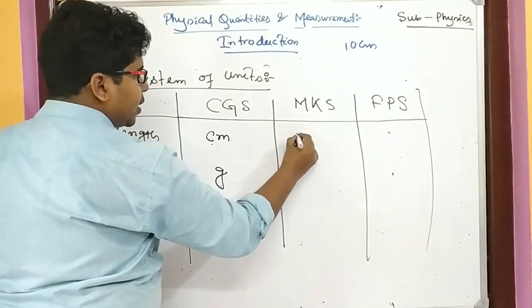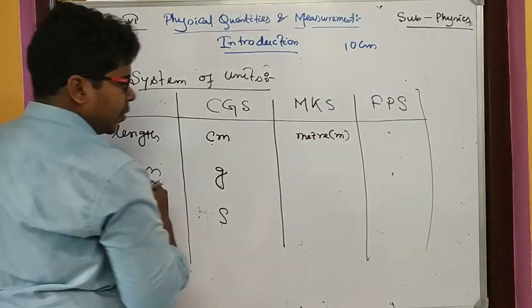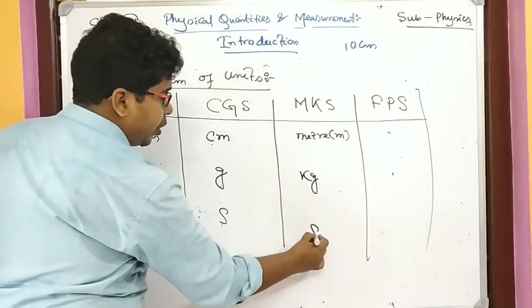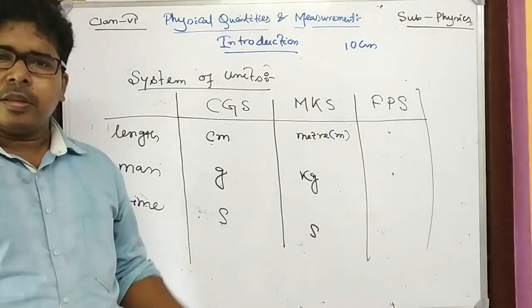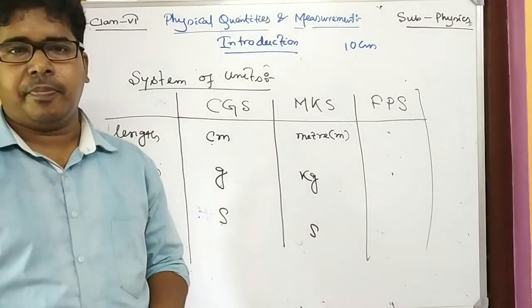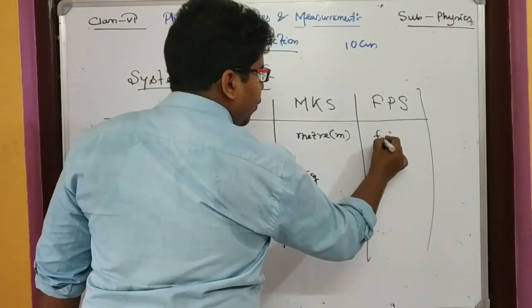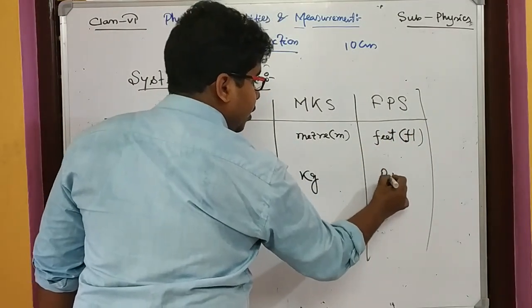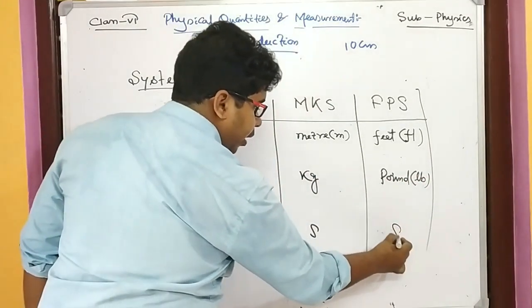In MKS, the length unit is meter, mass is kg, that is kilogram, and time is measured in second. The MKS system was developed in Latin America. That is called the Latin system. FPS is a British system where we use feet as length, pound, whose sign is lb, for mass, and time is second.